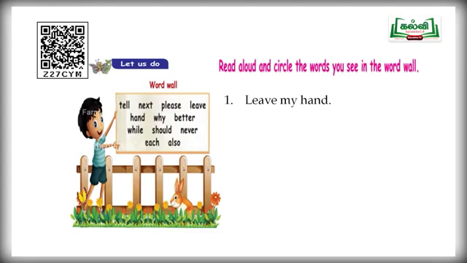Look at the word leave, whether it is in the word wall. Very good. It's there in the word wall. And your next word is hand. It's also in the sentence. So, you are supposed to circle the words leave and hand in this first question.